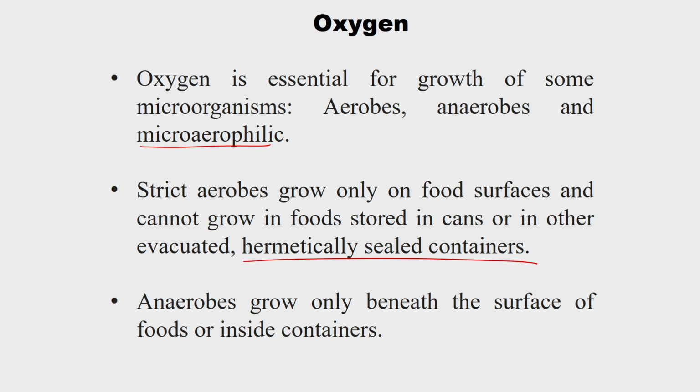Anaerobes grow only beneath the surface of the food or inside the containers. Certain organisms can grow in both conditions, but in such cases if air is available, their growth will be higher compared to anaerobic conditions. That means they will be seen on the food surfaces.